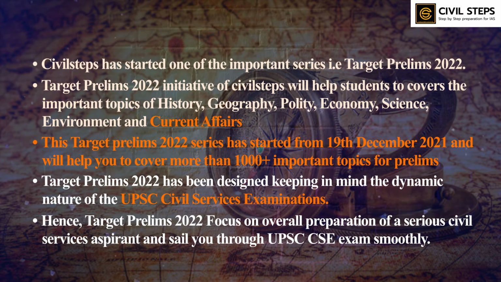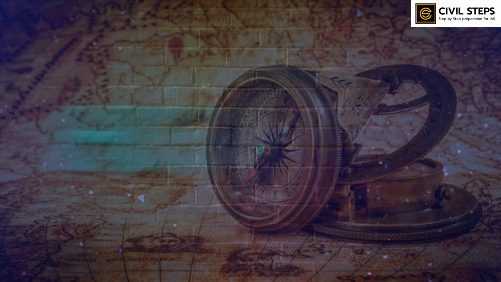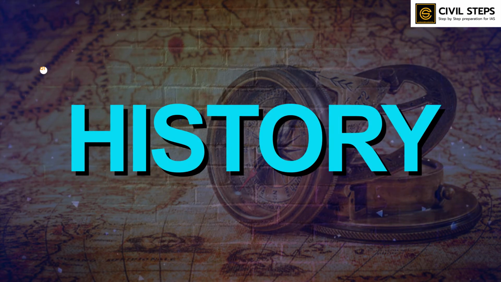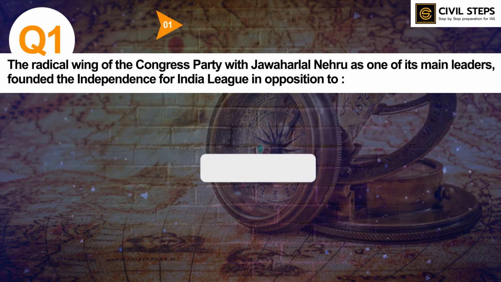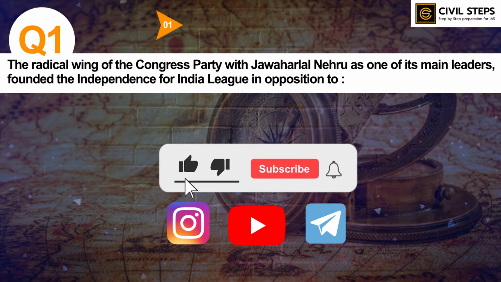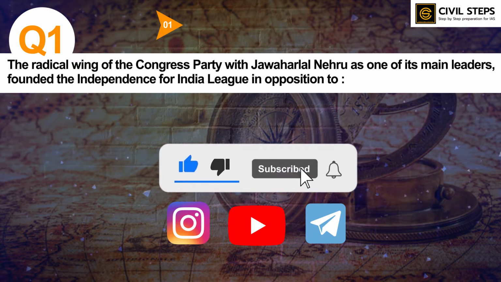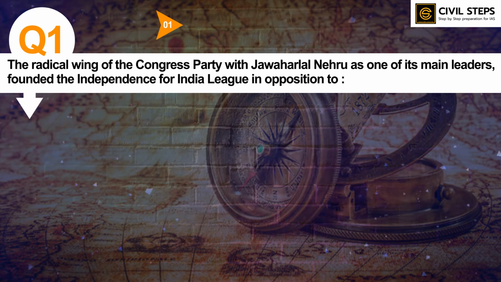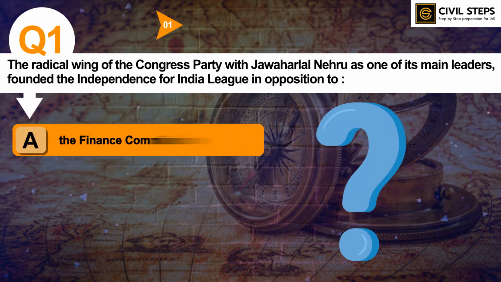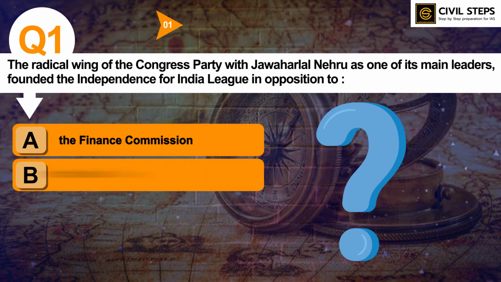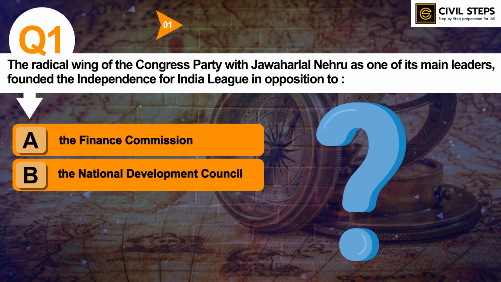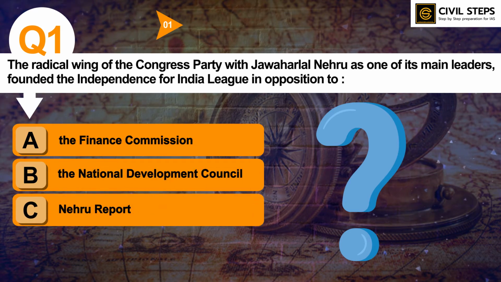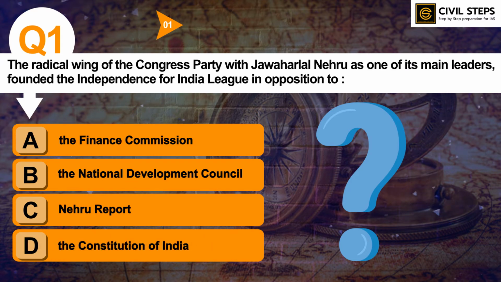So today we will discuss important MCQs of history. The first question is: the radical wing of the Congress party, with Jawaharlal Nehru as one of its main leaders, founded the Independence for India League in opposition to what? Option A, the Finance Commission. Option B, the National Development Council. Option C, Nehru Report. Option D, the Constitution of India.